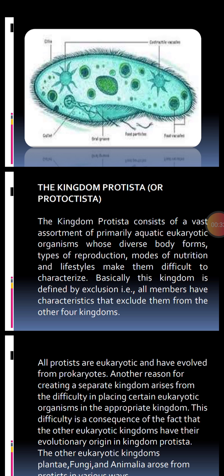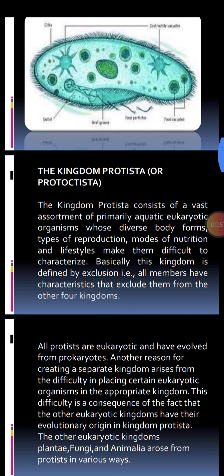The kingdom Protista consists of a vast assortment of primarily aquatic eukaryotic organisms. Assortment means diversity, classification of organisms into groups, whose diverse body forms, types of reproduction, methods of nutrition, and lifestyles make them difficult to characterize. There is so much diversity in kingdom Protista.